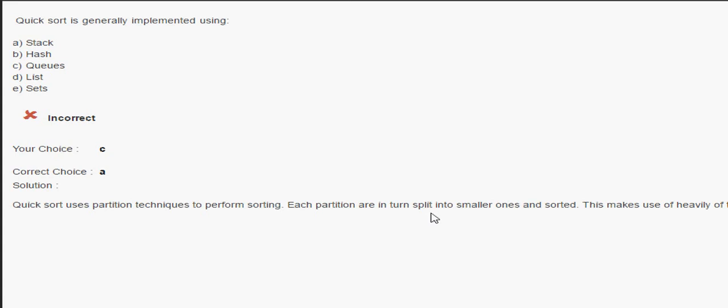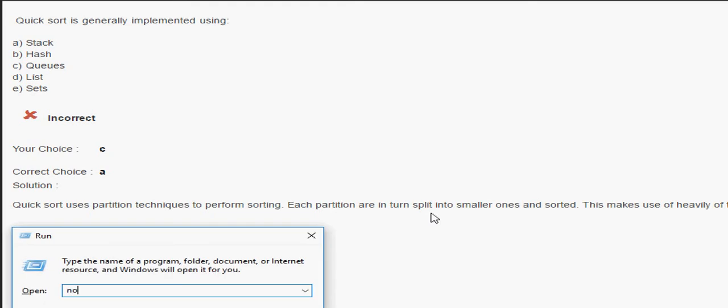In merge sort, a divide and conquer approach is used, but in quick sort, the divide and conquer approach is not used.